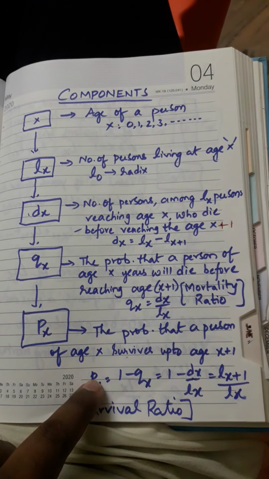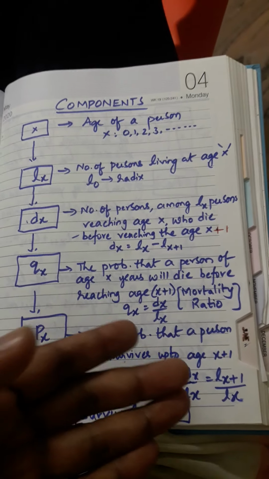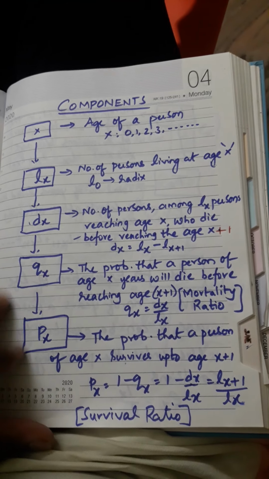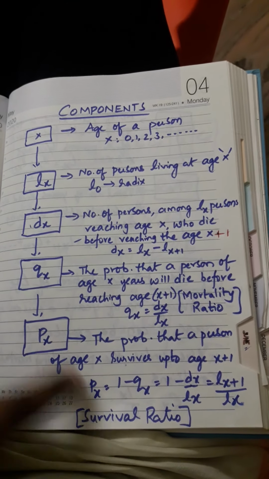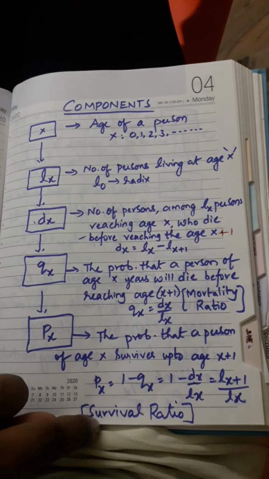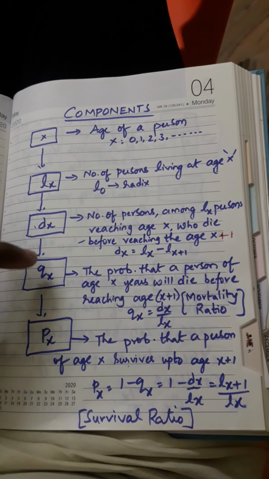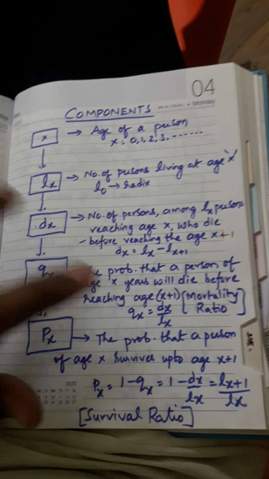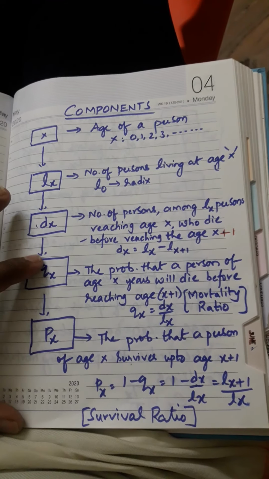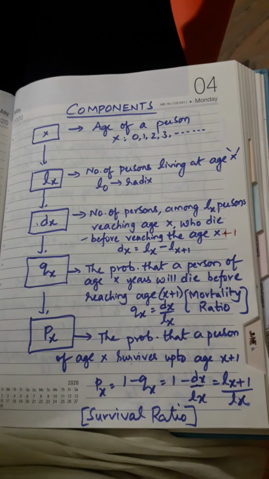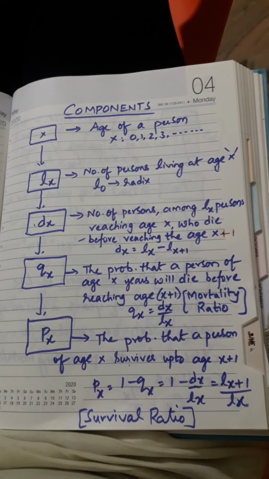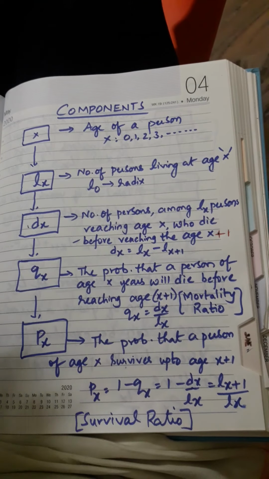The formula is px equals 1 minus qx. By simplifying, you will get the value lx plus 1 by lx. So this px we can call the survival ratio. qx is the mortality ratio, the probability that a person of age x will die before reaching age x plus 1. px is nothing but the probability that a person of age x survives till age x plus 1.